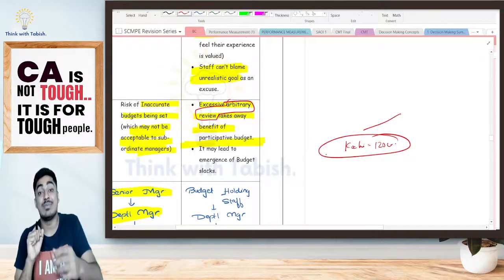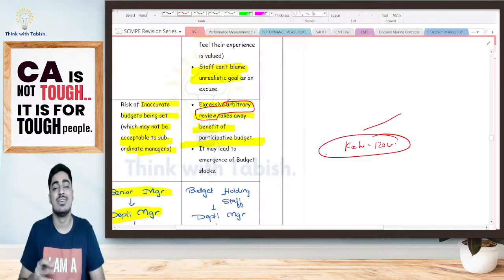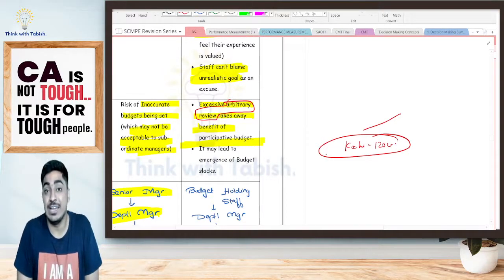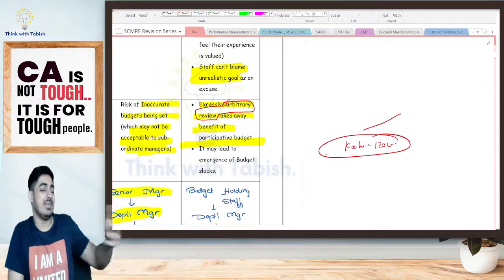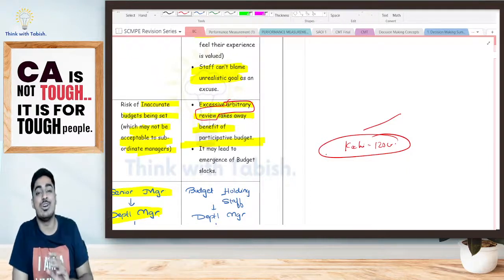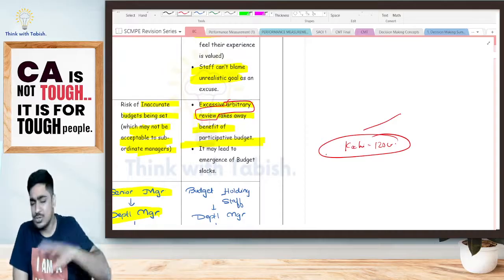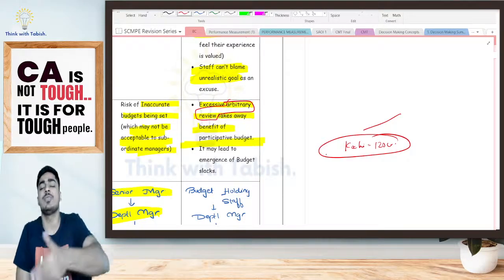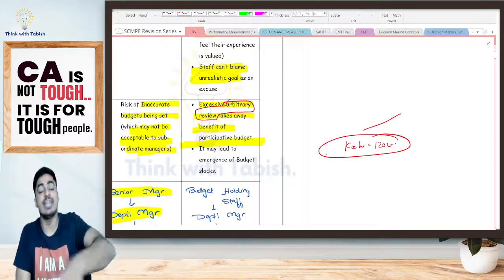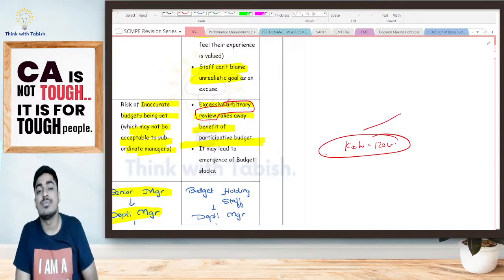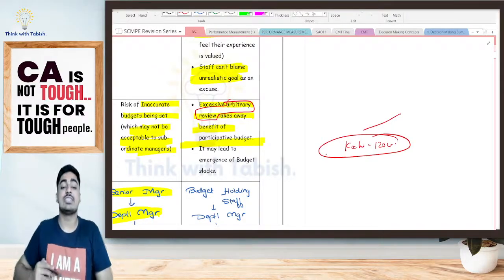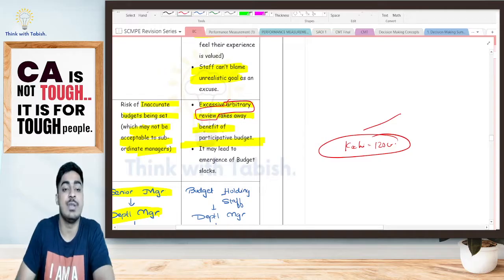He gives one number, and I say, no, you do this. Obviously, there is no point. He will feel even worse. Previously it was fine, he was just imposing on me. Now he first asks for my inputs, and I've put in so much effort, analyzed everything, and come up with my budget. Now he totally disregards that and arbitrarily adds some amount. So excessive arbitrary review takes away the benefit of your participative budget. That is point number one. Second, it may lead to the emergence of budget slack.